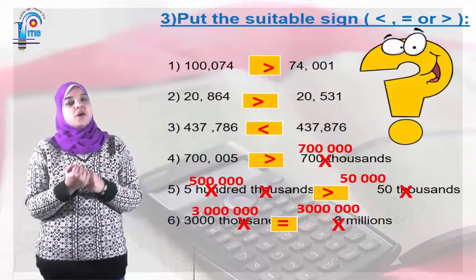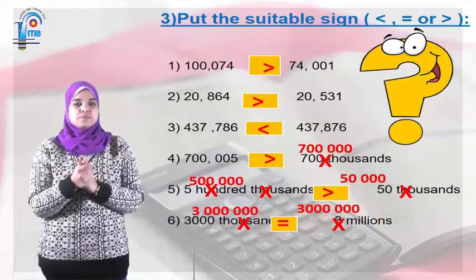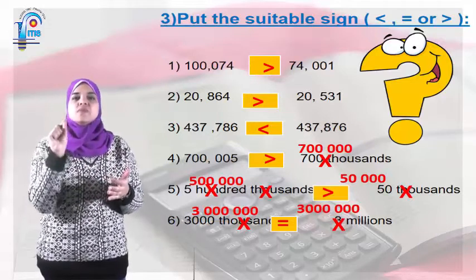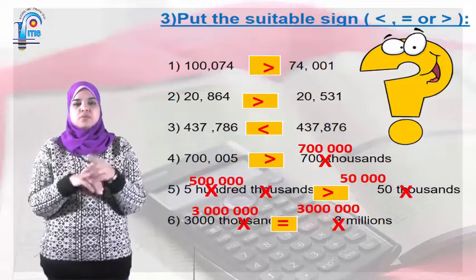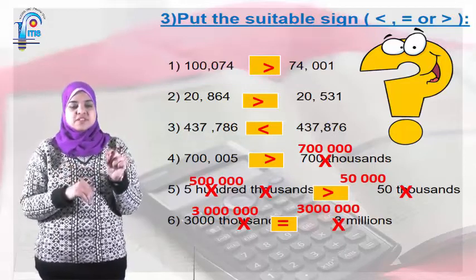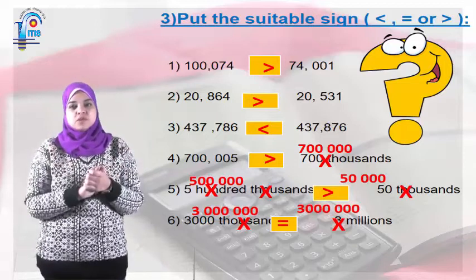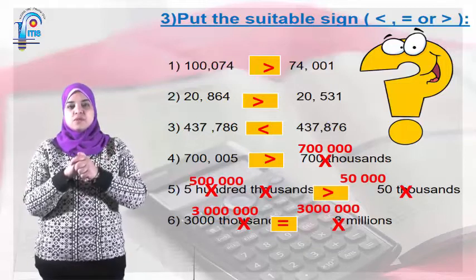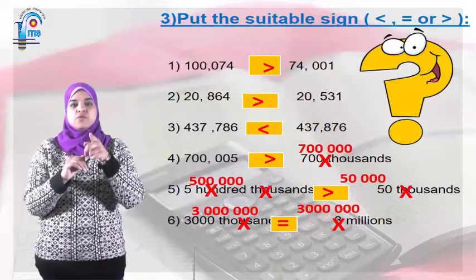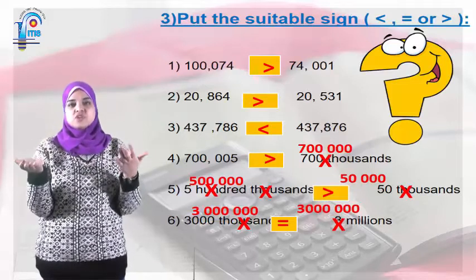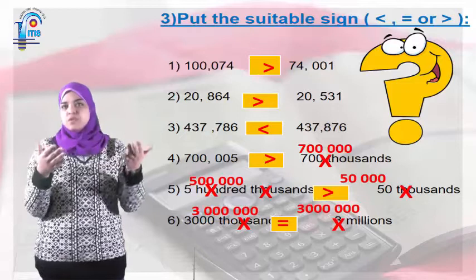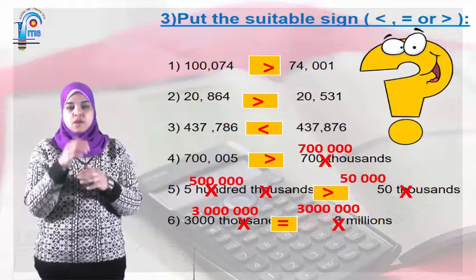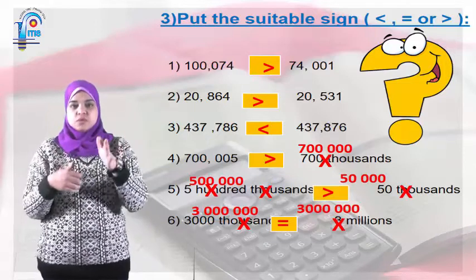Put the suitable sign: greater than, equal, or smaller than. The first one. To solve this question, the first step is to count the digits on both sides. Okay, number 1: 100,074 and 74,001. If you count these digits, you find that here there are 6 digits and here 5 digits. So which is bigger? Of course, the 6 digits. So 100,074 is greater than 74,001.